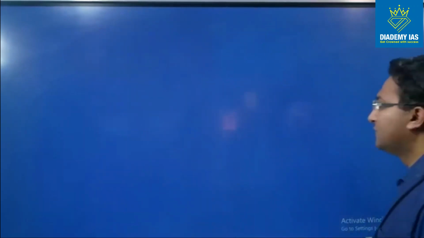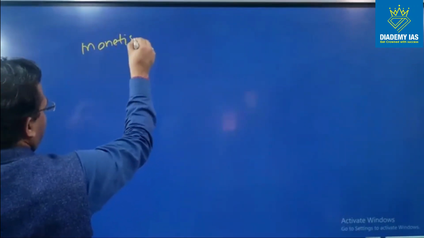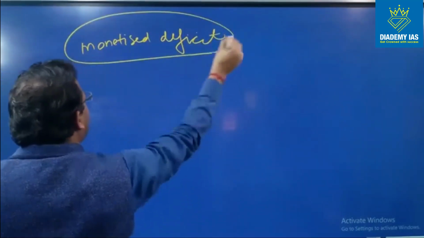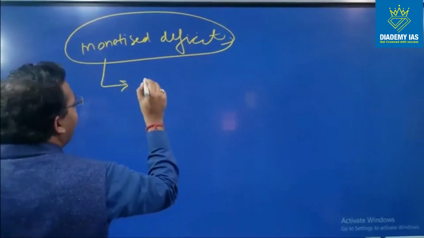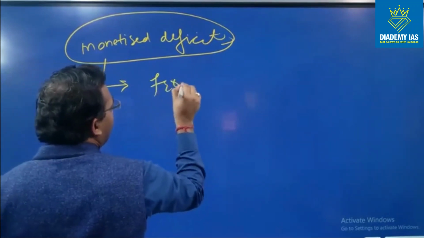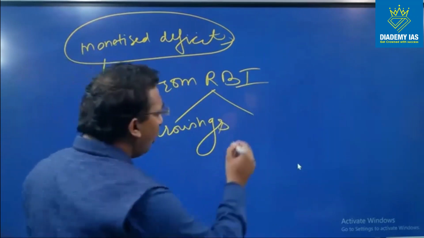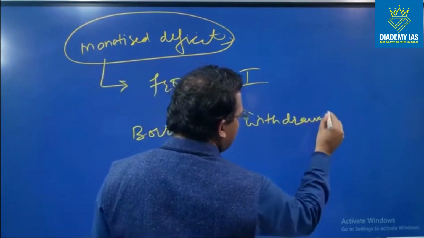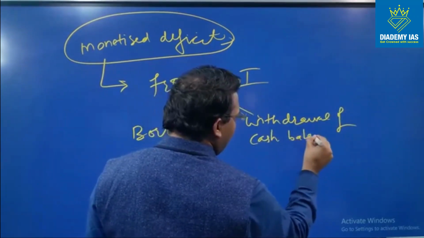There is one more deficit, the last one, which is monetized deficit. What is monetized deficit? Monetized deficit is how much money we are receiving from the RBI to meet the deficit. So this can either be in the form of borrowing from the RBI or withdrawal of cash balance from the RBI.